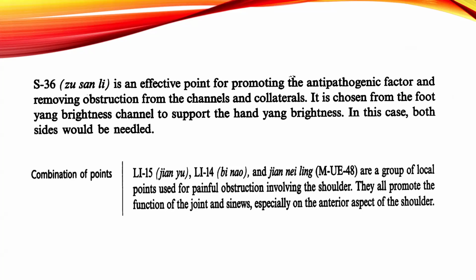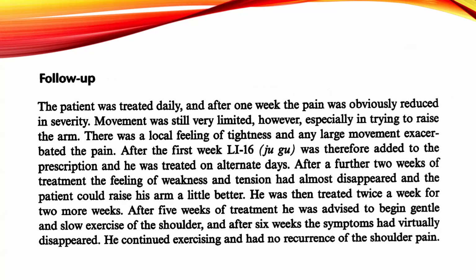Combination points: large intestine 15, large intestine 14, and MUE-48 are a group of local points used for painful obstruction involving the shoulder. They all promote the function of the joint and sinews, especially on the anterior aspect of the shoulder.